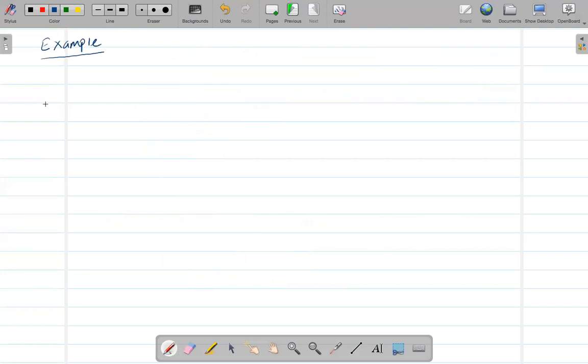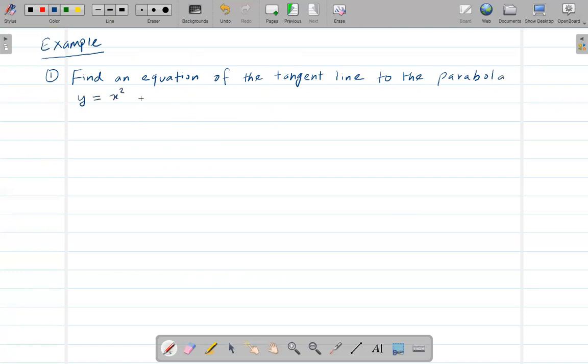Let's find an equation of the tangent line to the parabola y equals x squared at the point (1, 1). Okay, so we are now trying to find the equation of the tangent line.